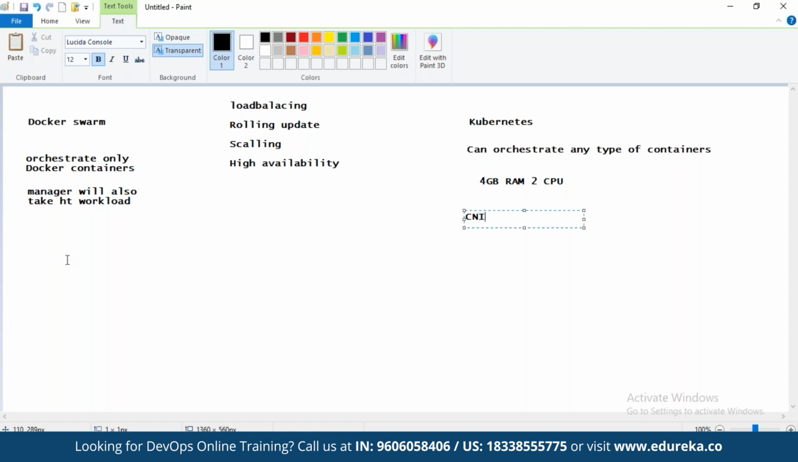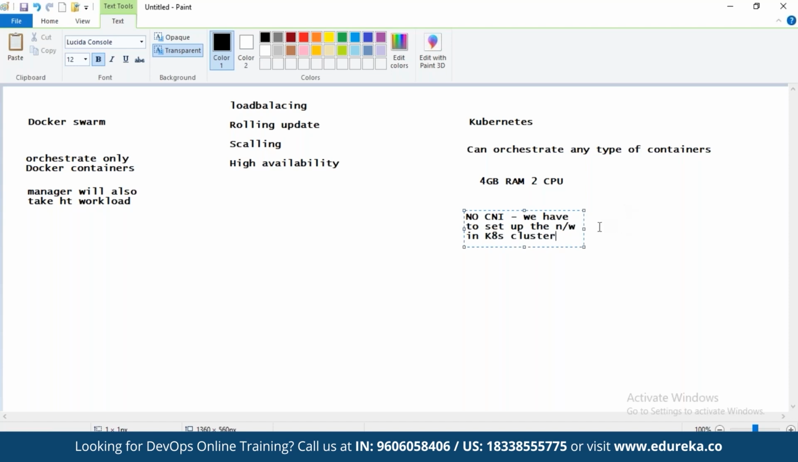Docker Swarm, on the other hand, comes with its own network interface, that is Docker 0. Here, Kubernetes does not have any container network interface. So you will have to do the setup. We have to set up the network in the Kubernetes cluster, friends.